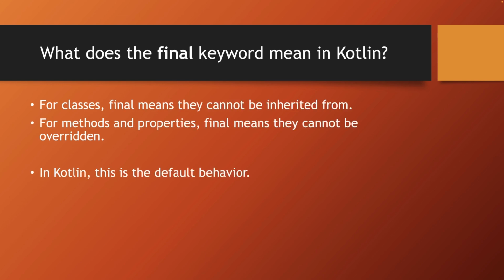Next question. What does the keyword final mean in Kotlin? If final is applied to classes, it means they cannot be inherited from. If it's applied to methods and properties, it means they cannot be overridden. You might not remember this keyword because in Kotlin it is a default behavior, so usually you don't need to specify it explicitly.